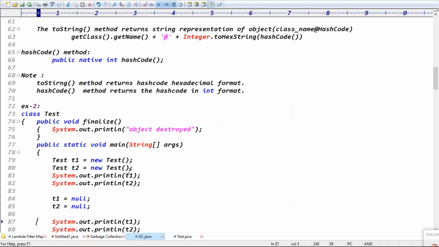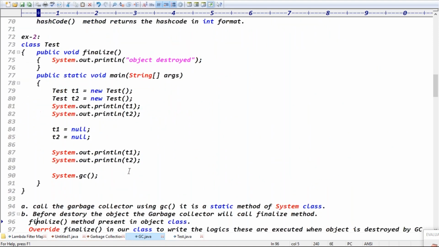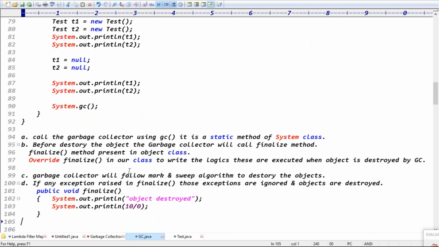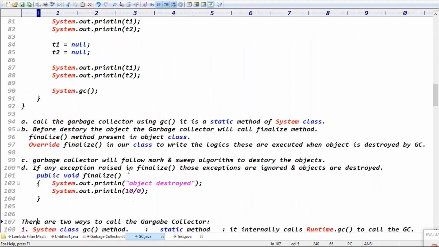If you try to check this point, we'll meet in tomorrow's class. We have the Runtime class also to call the garbage collector, and we'll take the Runtime class and complete the garbage collector tomorrow.